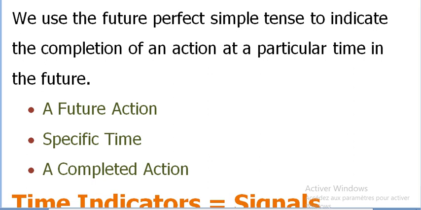It will be over. In a specific time in future. So in the first definition, I have just given the key elements, the most important elements that you should remember whenever you want to use the future perfect simple.